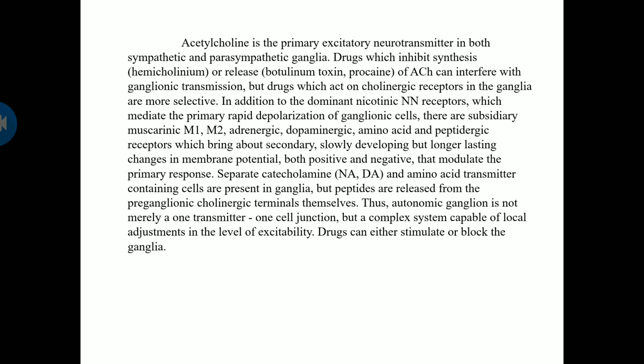So drugs which inhibit the synthesis of acetylcholine, hemicholinium, and its release, that is botulinum toxin and procaine, which we have seen earlier, can interfere with the ganglionic transmission, but drugs which act on cholinergic receptors in the ganglia are more selective.